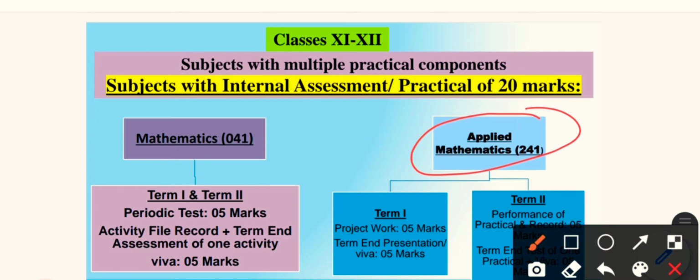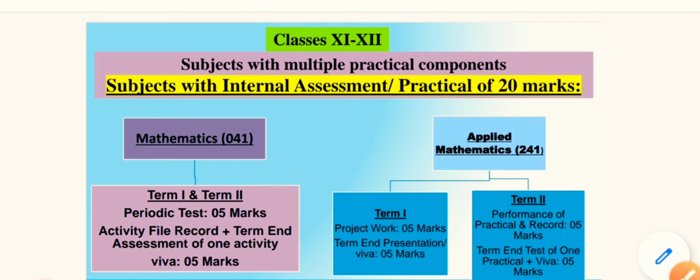In applied mathematics term 1, project work is 5 marks, and presentation and viva is 5 marks. In term 2, performance of practical and record is 5 marks, and test of one practical plus viva is 5 marks.